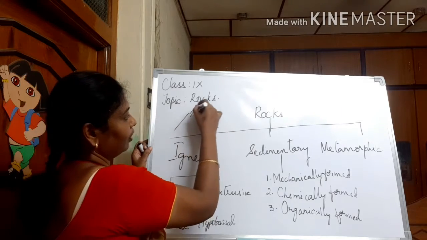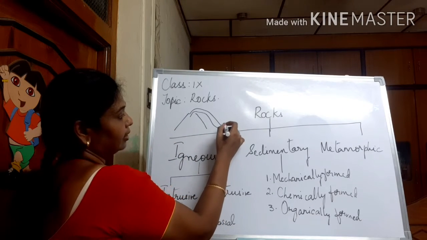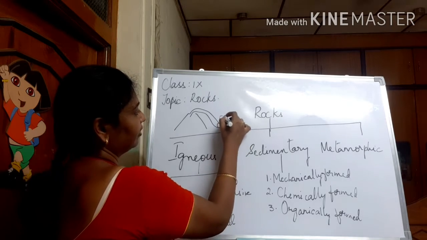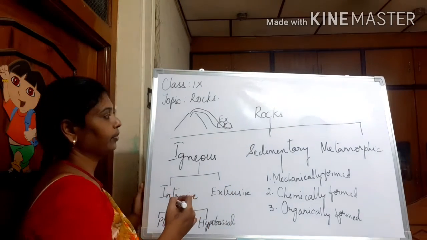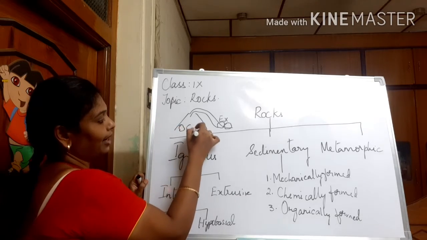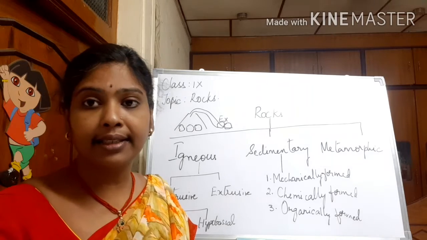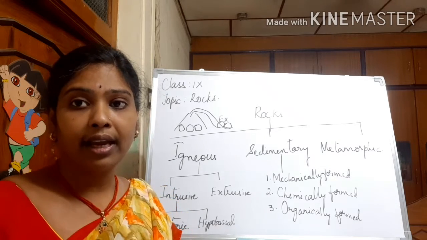When the lava is flowing out, these rocks are extrusive igneous rocks. When the lava solidifies inside, it becomes an intrusive igneous rock.